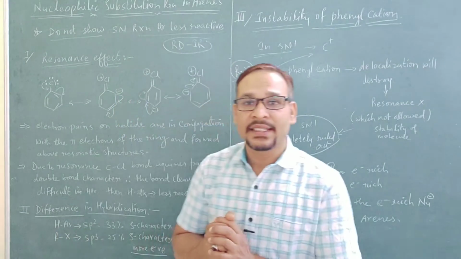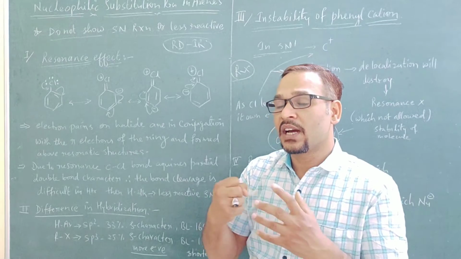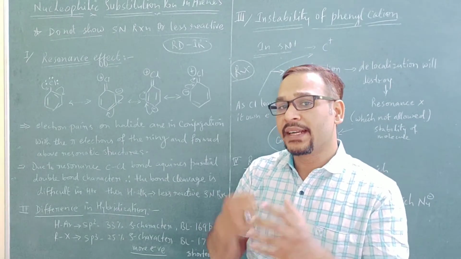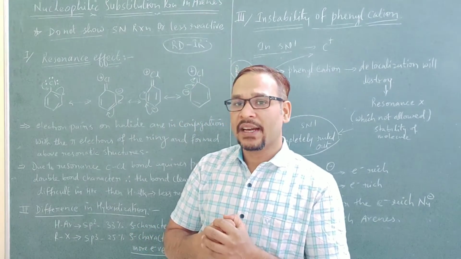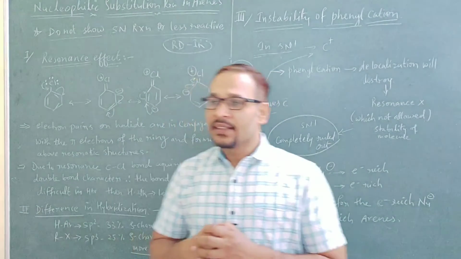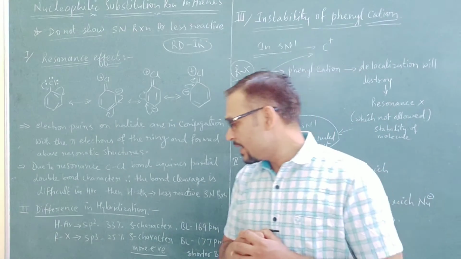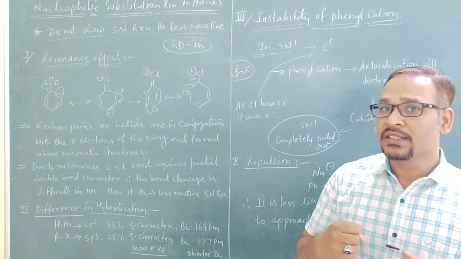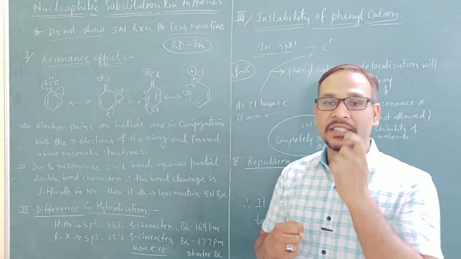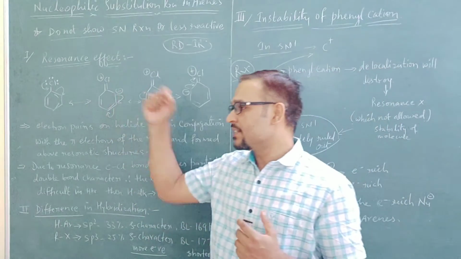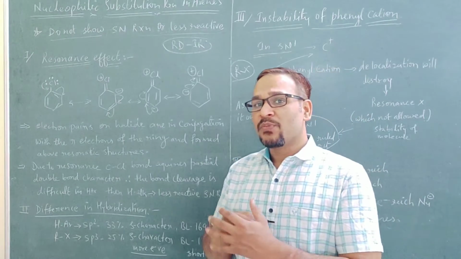So the more the s character, the more tightly the carbon-chlorine bond is held; the carbon is holding the electrons in the bond more tightly. The less the s character, the less tight the carbon-Cl bond. As we have talked about, the s character is more in sp2 hybridization, and it is found in haloarenes, right? So ultimately it affects the bond length.